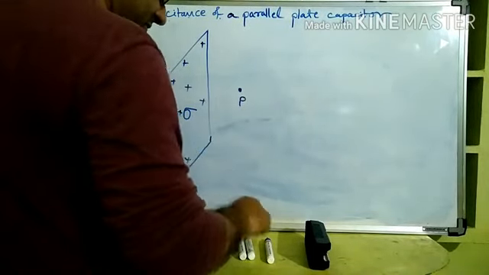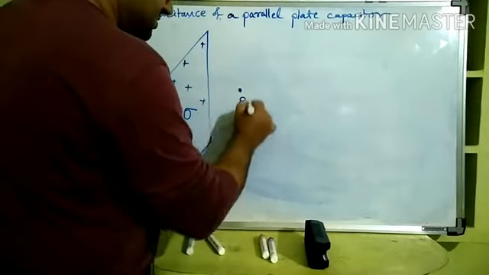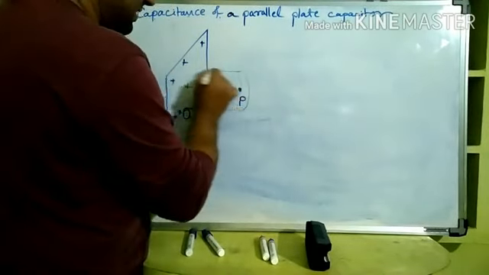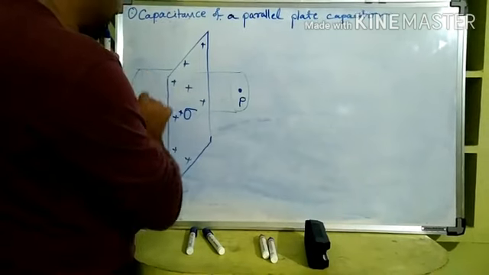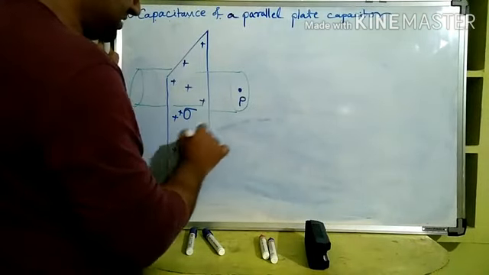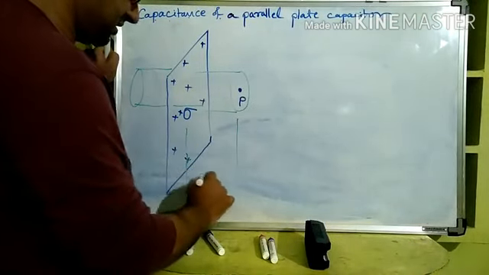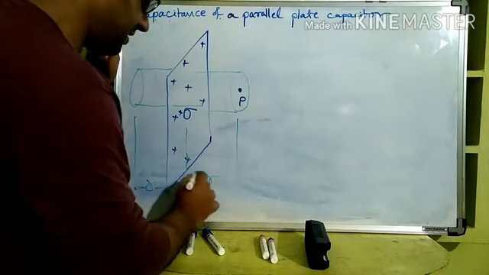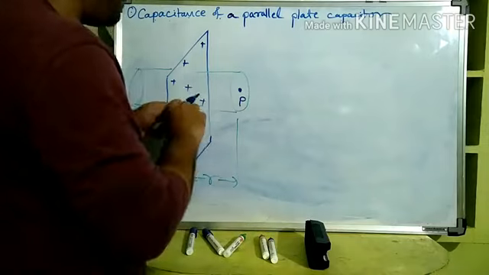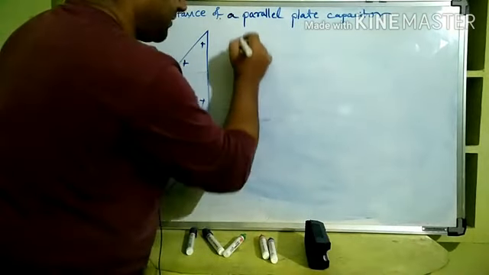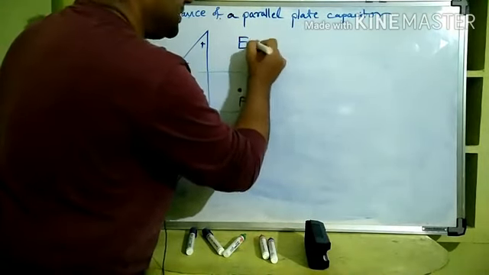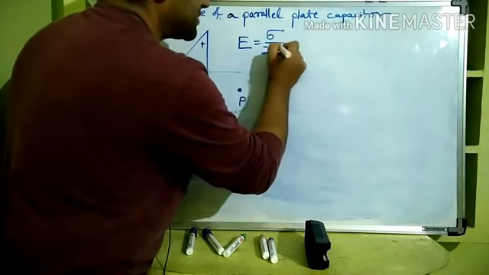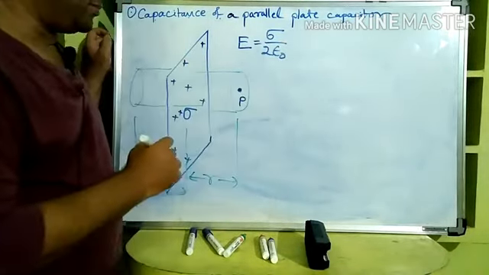You remember? Just to remind you, I am drawing a sheet like this. One cylinder we had taken like this. What is the distance of the point P from the sheet? If it is R on this side, it was also R on this side, and from that we finally derived that the electric field intensity at the point P is equal to sigma by 2 epsilon naught. We had derived that, you remember.